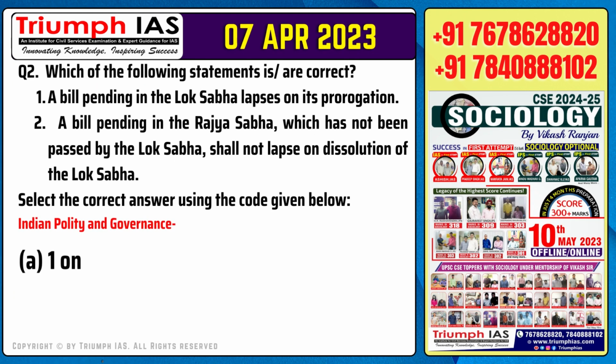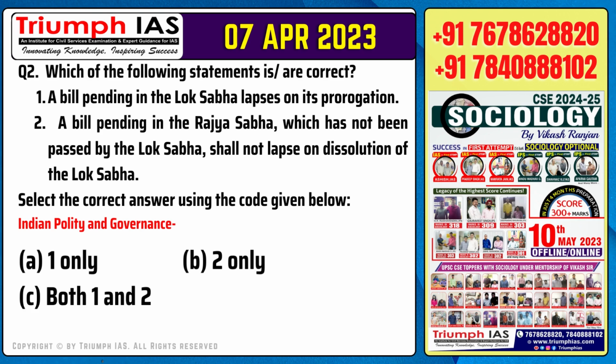Question number 2. Which of the following statements are correct? Number 1. A bill pending in the Lok Sabha lapses on its prorogation. Number 2. A bill pending in the Rajya Sabha, which has not been passed by the Lok Sabha, shall not lapse on dissolution of the Lok Sabha.